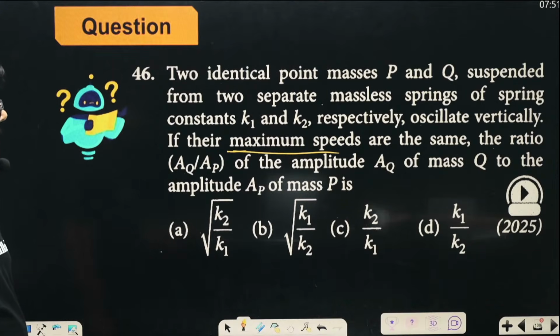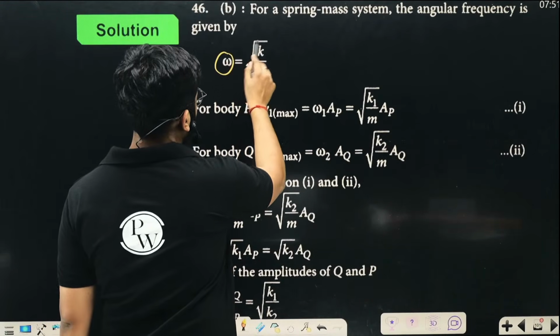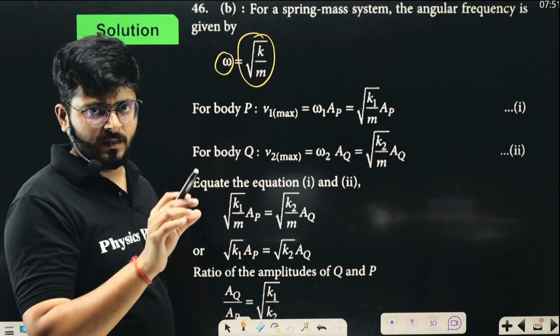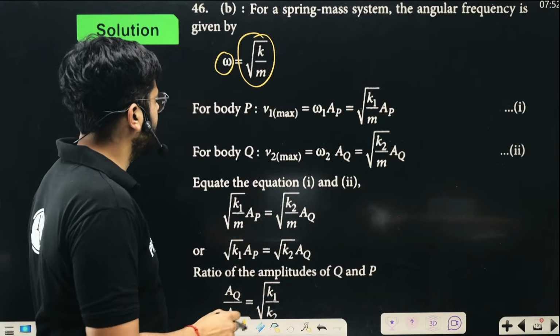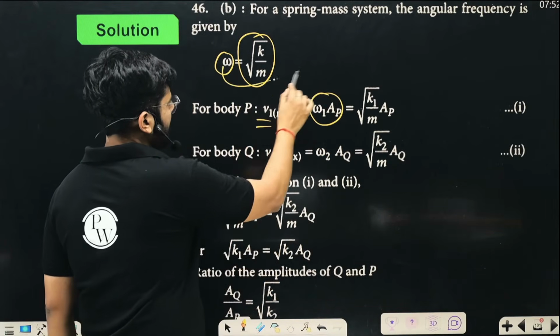All right. What is omega? It is under root k upon m. So that is going to be same. Let's equate them and then solve it. We know that for an oscillating spring pendulum, omega is under root k upon m. Maximum velocity is omega into A. So omega is under root k by m.